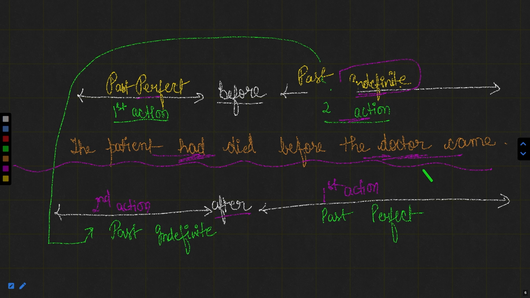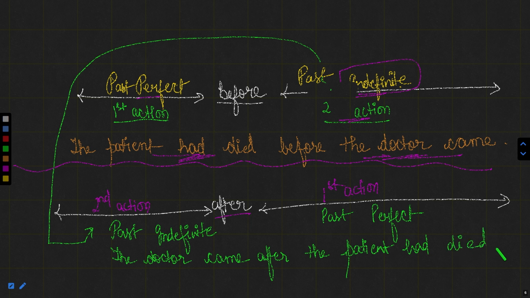Now if I want to write the same sentence, I can say the doctor came after the patient had died. So the tense remains the same, but only the position has changed. The patient had died. So this can be the approach of writing this sentence in these two manners, using the word before and after.